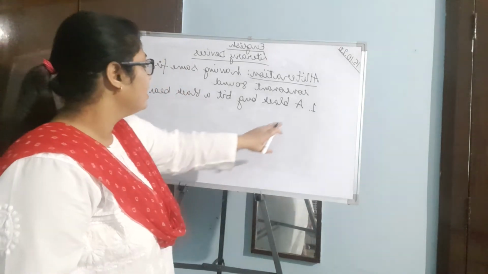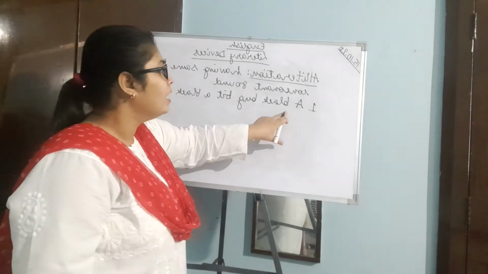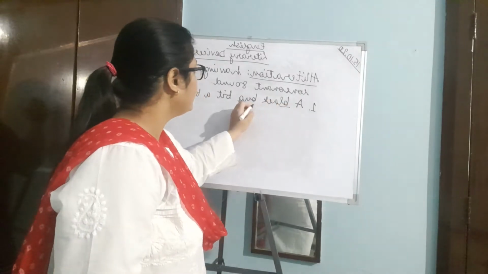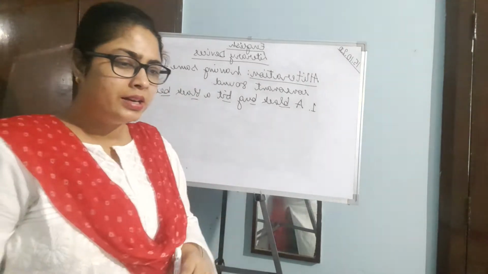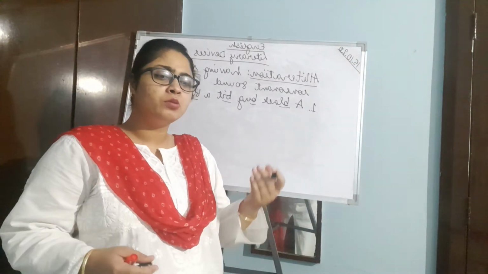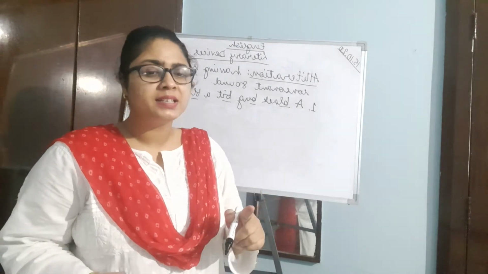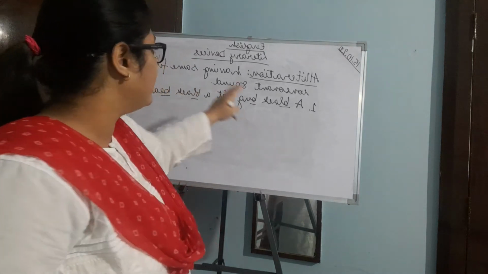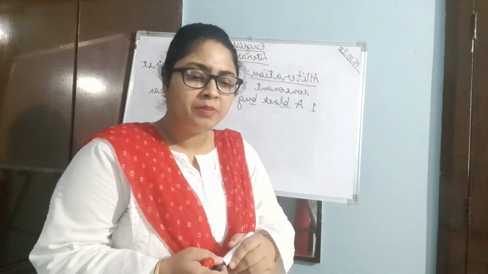I have written: a black buck bit a black bear. See children, they are having the same first consonant sound. Black, buck, bit, black, bear. So all these words sound the same. They are having the same first consonant. So whenever a sentence contains such a sound, then we can say that the figure of speech or the literary device being used over here is alliteration.